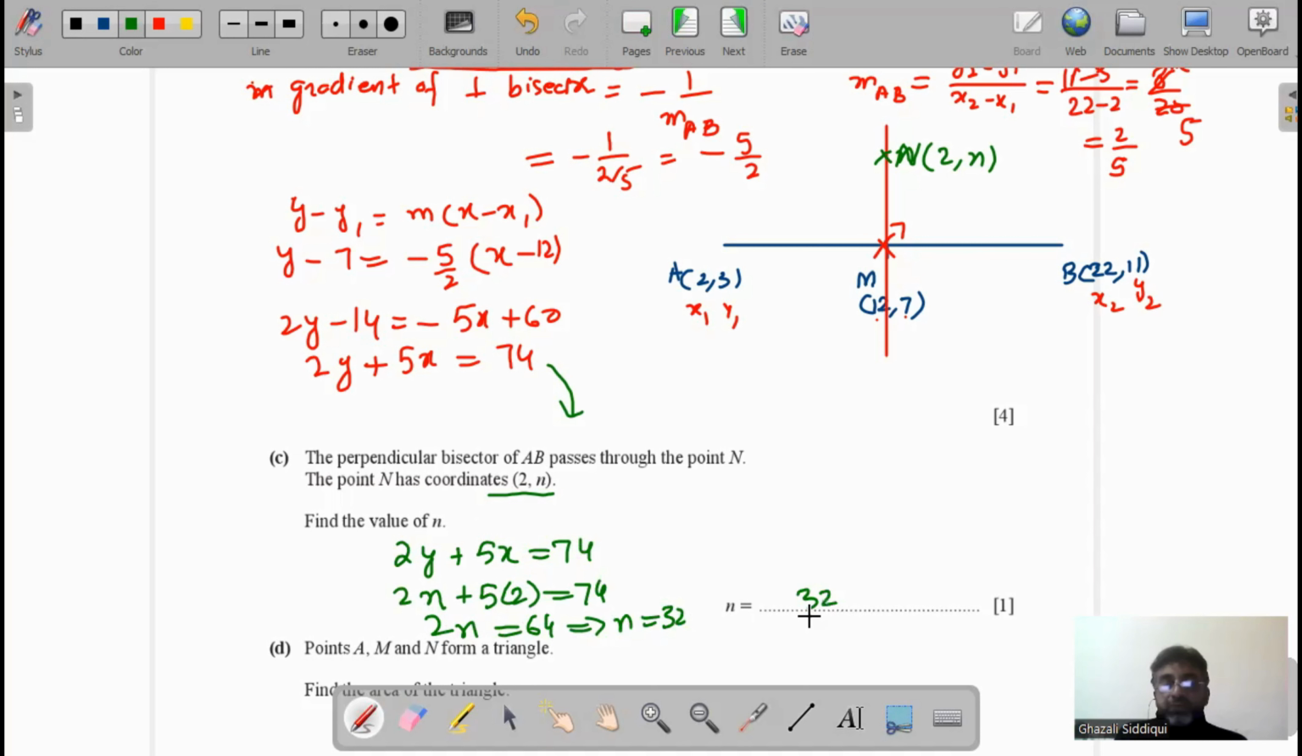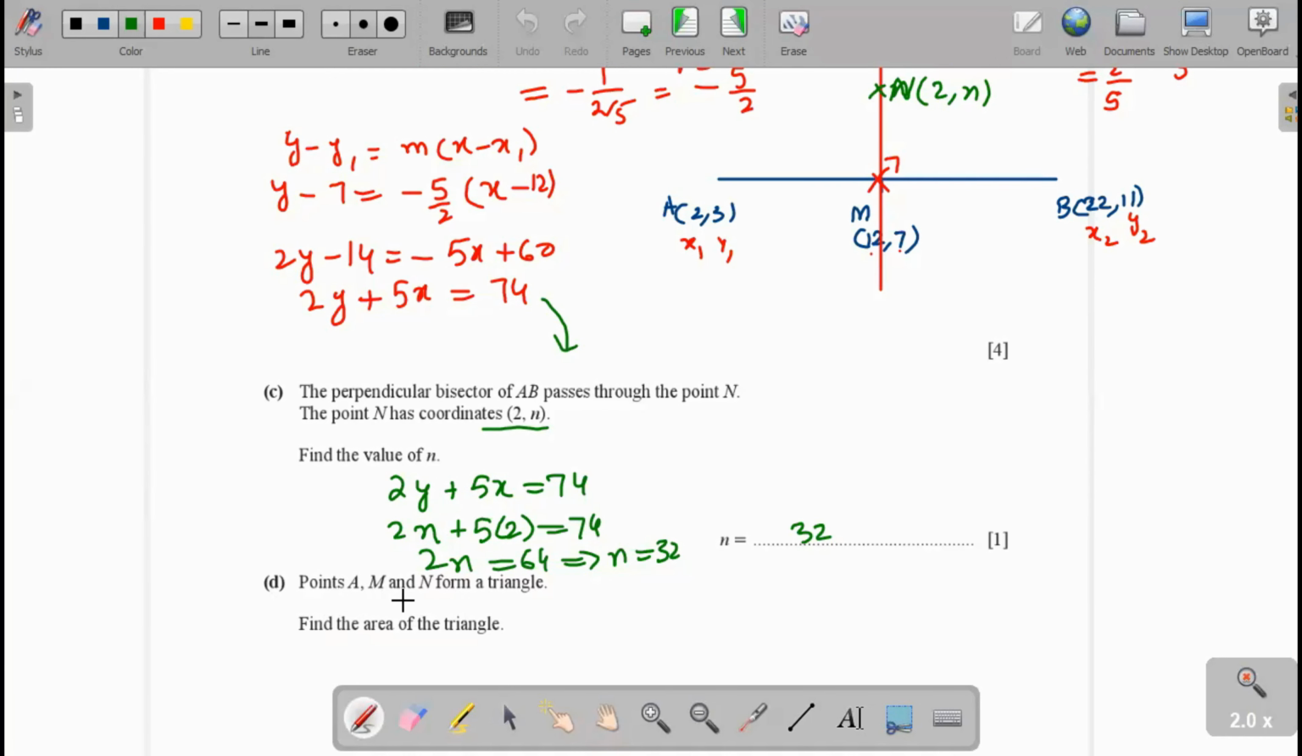This is the answer. Now part D: points A, N, and M form a triangle. Find the area of the triangle ANM. Now we join A to N, and this is the triangle. We have to find the area of triangle ANM.